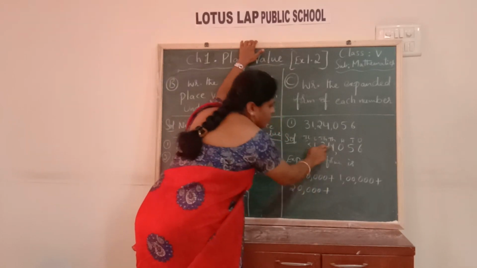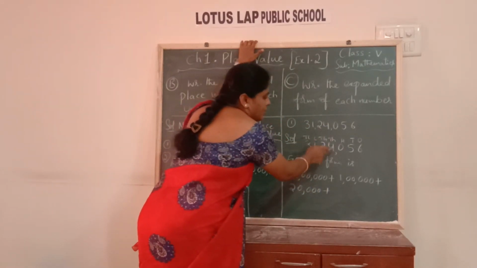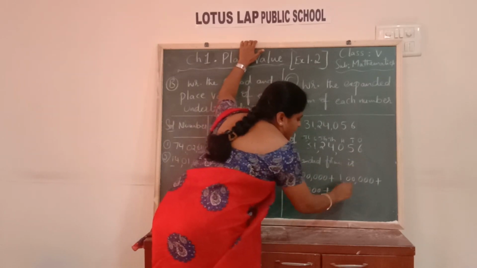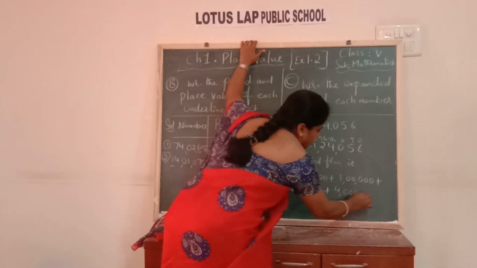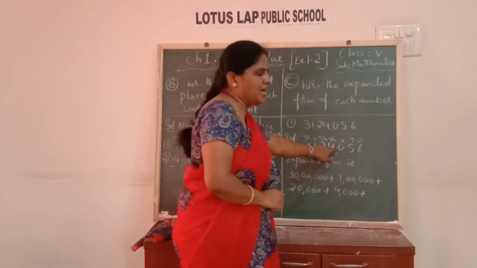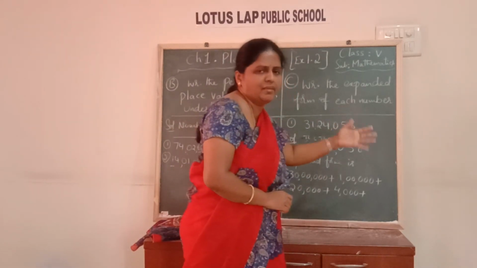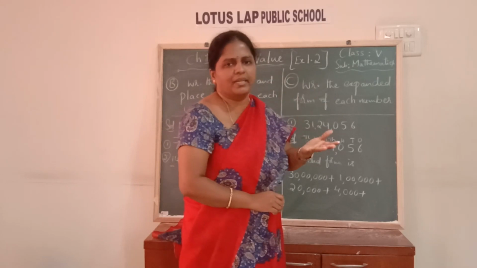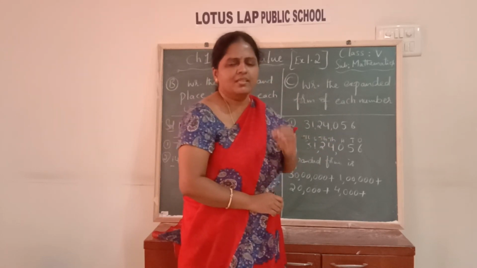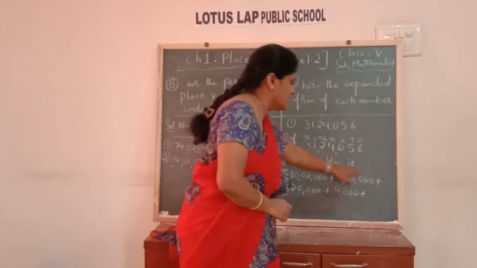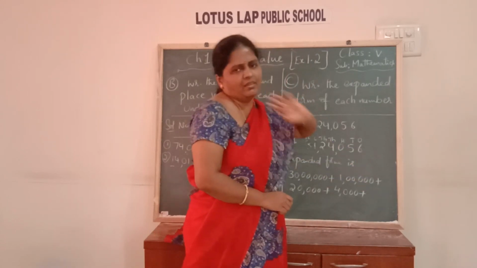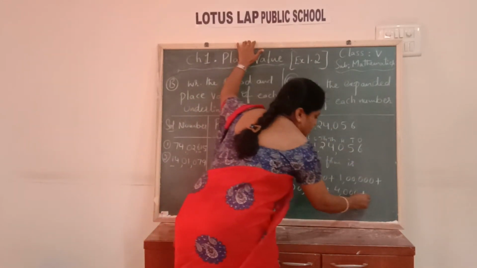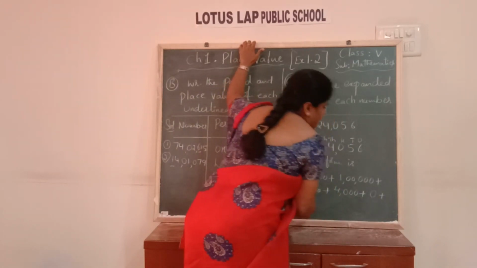20,000. Next, 4 is in thousands, so 4,000. 4 after 3 places, so 3 zeros. Next, 0 is in hundreds place. 0 in any place, its place value will be 0 only, because when you multiply 0, the answer will be 0 only. So you can put 1 0 or you can skip that also, children. If you are getting confused, you can put 1 0 there. 0 into anything is 0.